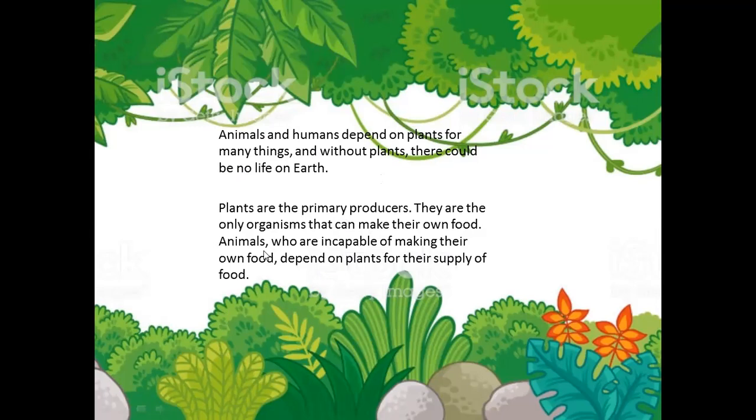Understood? Plants and animals are very important for one another. They depend on one another, and there could be no life on the earth without plants.